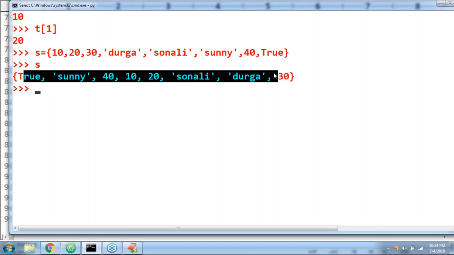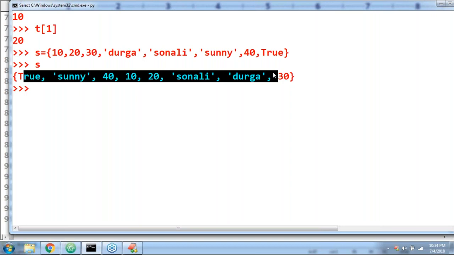Remember, internally the order is decided based on the hash code. But what is that hash code? It is based on address. That's why from machine to machine the output will also change. Getting it? Okay. Next one.